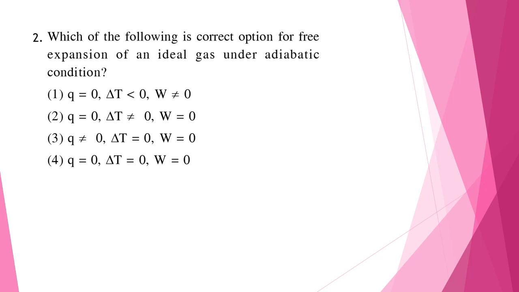Question 2. Which of the following is the correct option for free expansion of an ideal gas under adiabatic condition? So as it is given that it is adiabatic condition and it is a free expansion, therefore Q will be equal to 0, delta T will also be equal to 0 and work done will also be equal to 0. So the correct answer is option 4.